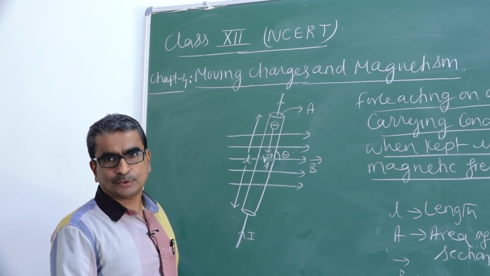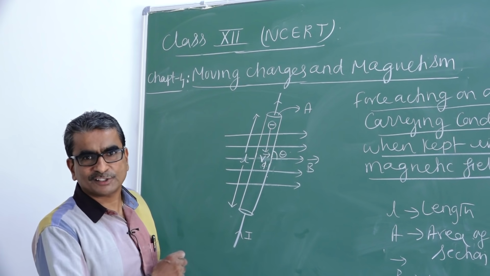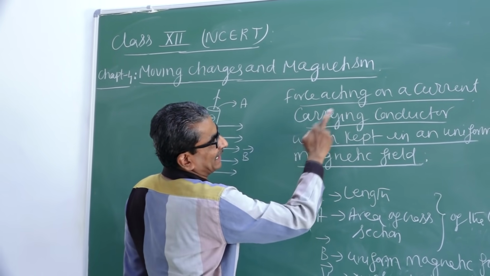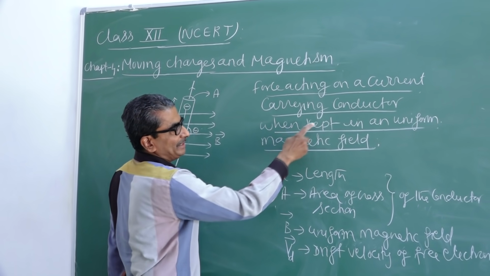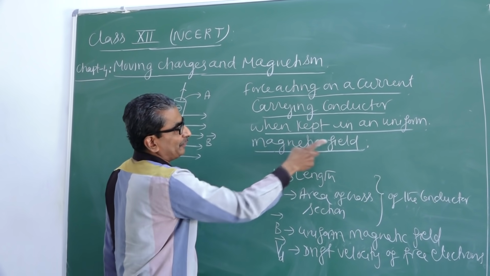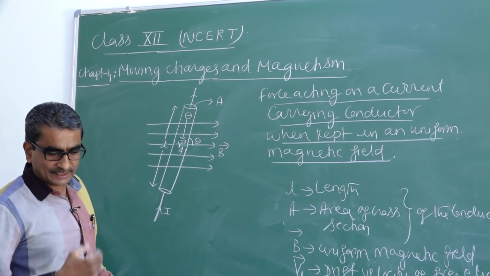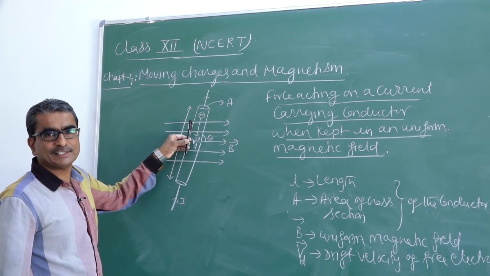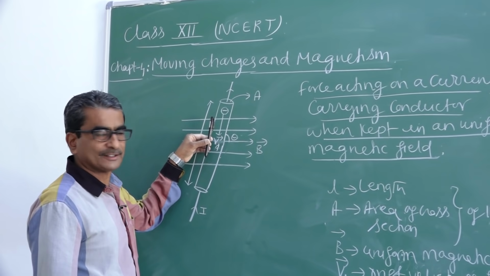Now let us move on to another concept, that is force acting on a current carrying conductor when kept in a uniform magnetic field. That means I am going to keep one conductor like this. Imagine my pen itself as a conductor.